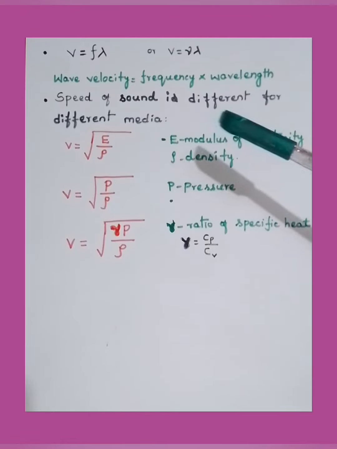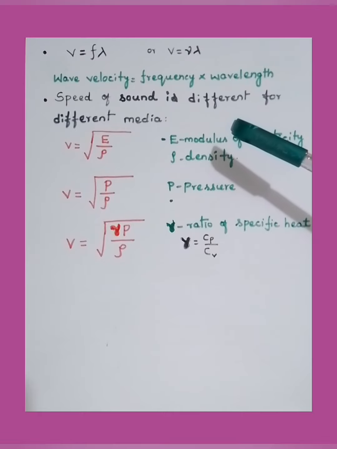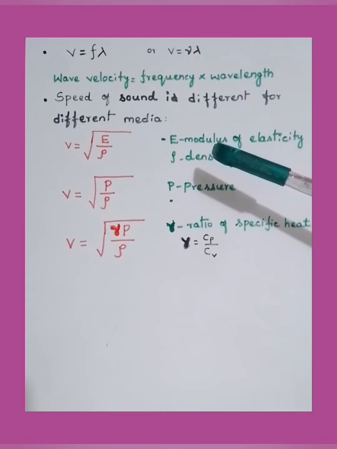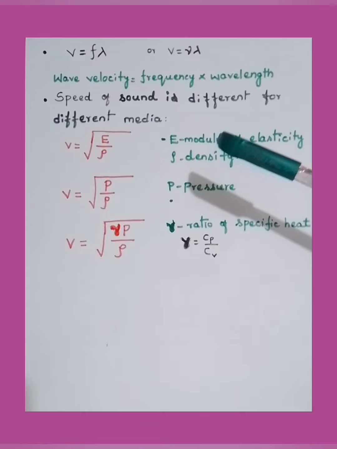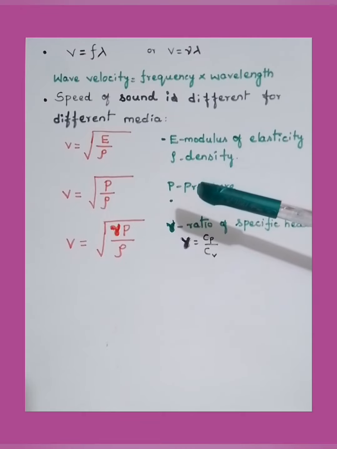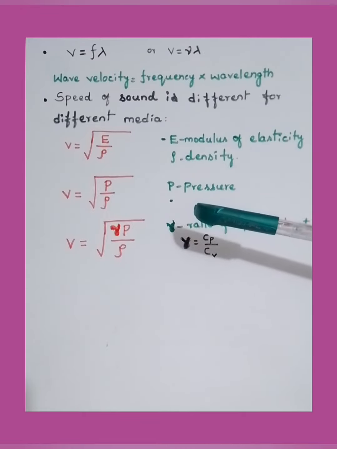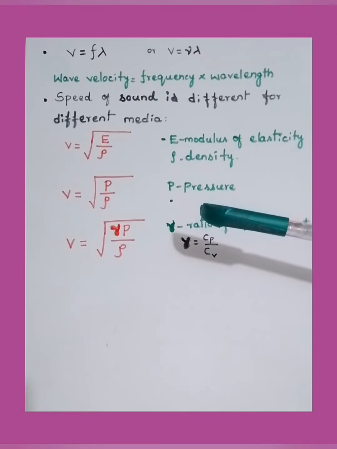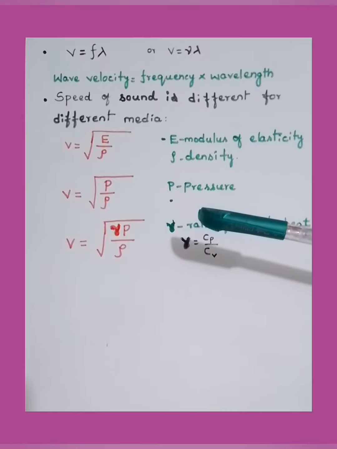And the speed of sound is different for different media. As we know, the speed of sound is different in solids, liquids and gases. The speed of sound is more in solids, less in liquids, least in gases. As we move from gas to solid, the speed of sound increases.